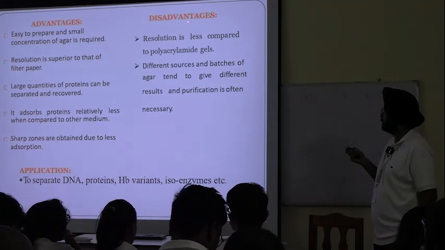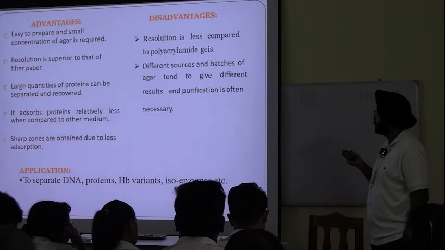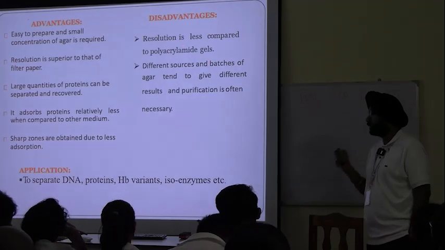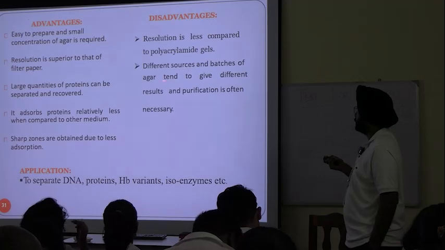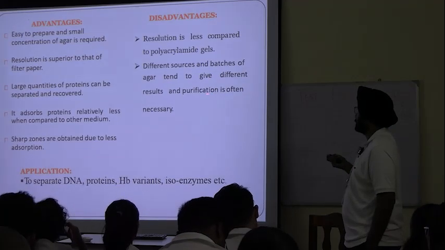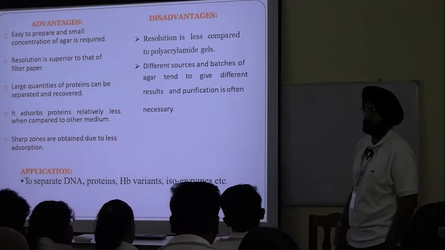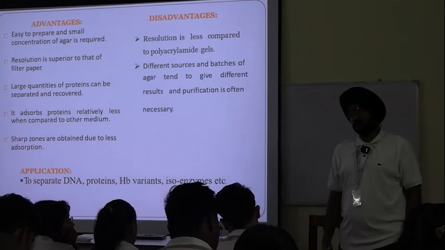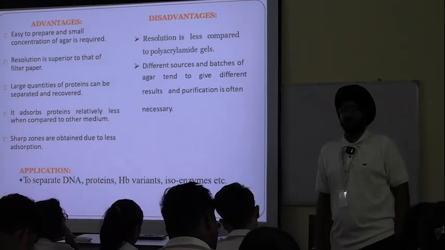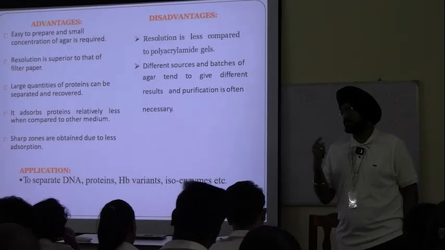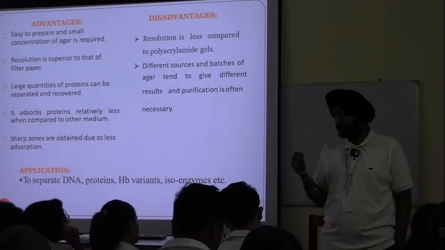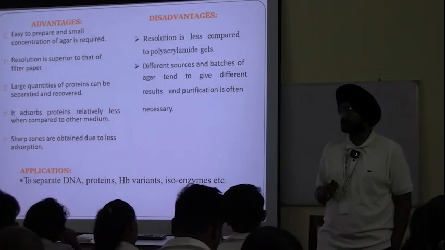Now what are the disadvantages? Resolution is less compared to polyacrylamide gels. Different sources and batches of agar tend to give different results, and purification is often necessary. If we run the same sample on two different agar batches, both will give slightly different results, because it is not easy to maintain the concentration of both.